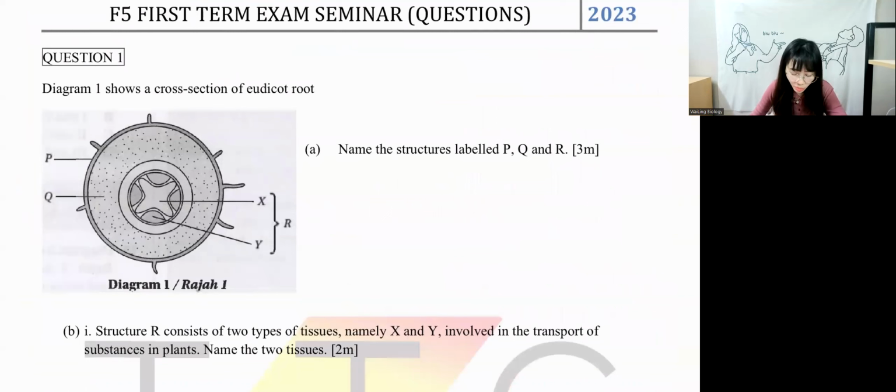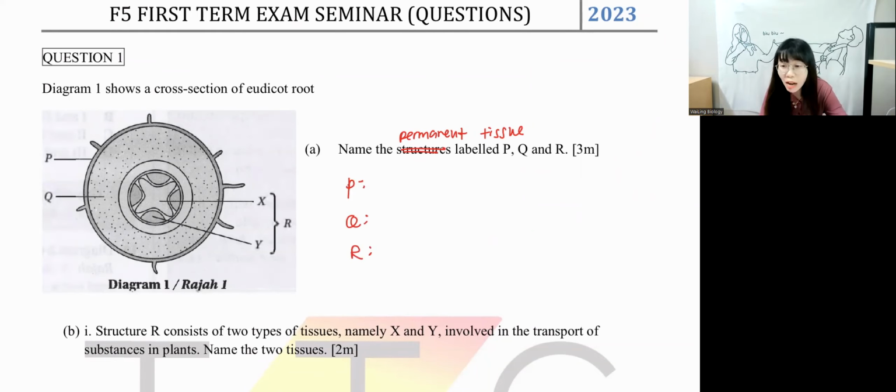First question. Diagram 1 shows a cross section of a monocot root. Name the structures labeled P and Q. Let me change the question a bit because I don't want you to label the structure, I want you to label the tissue. Permanent tissue. We change the question a little bit because I want you to label the permanent tissue. So we have P, Q, and R. Let's start from P.